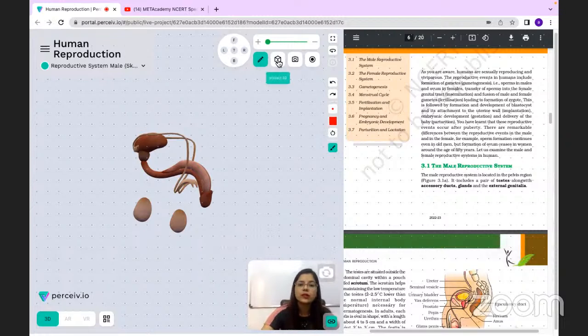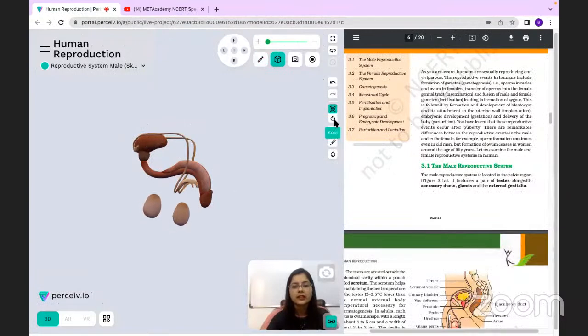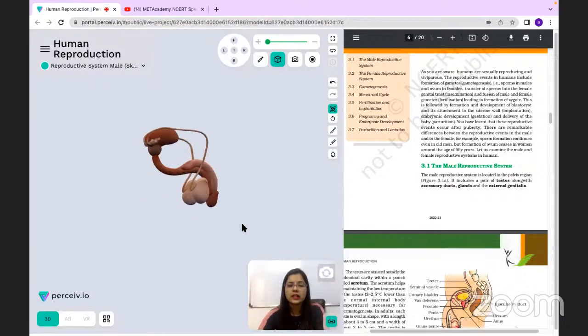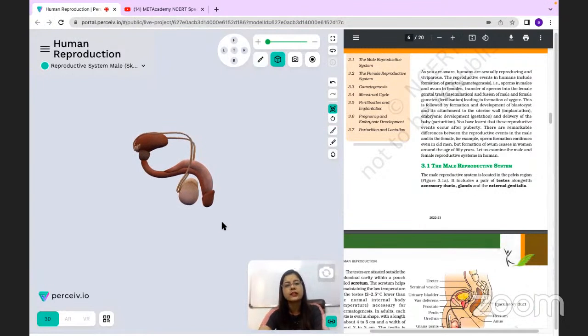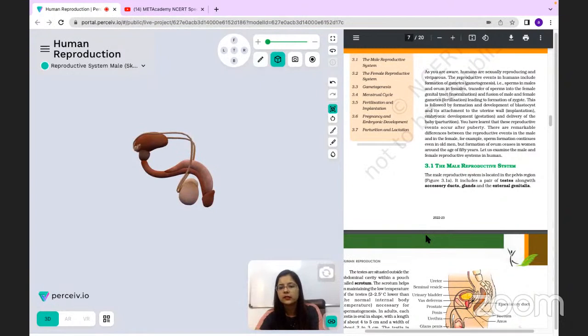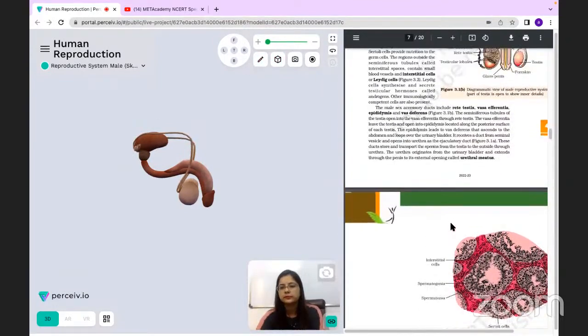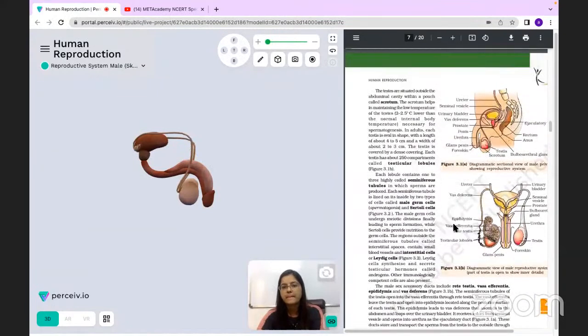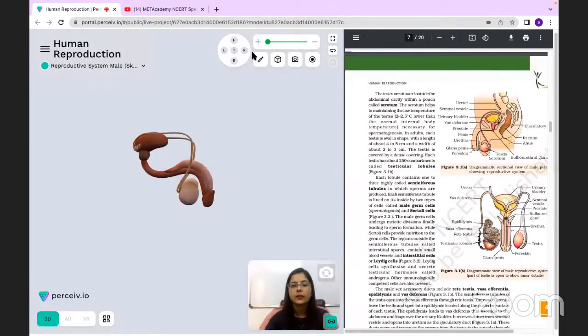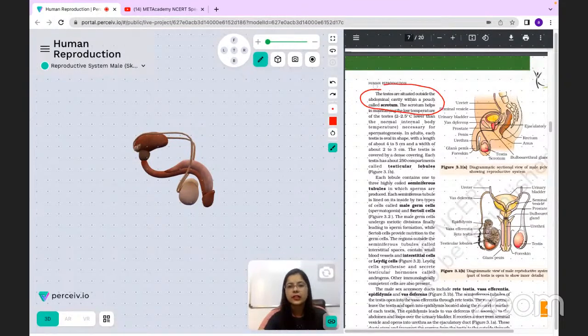Now testis का जो containment होता है, that means testis is primarily localized in a cavity or a sac-like structure which is called as scrotum. तो इसका containment आप देखेंगे ना, तो it usually is contained in the scrotum part. ठीक है. So if we just move into the content part like this, here. Yeah. All right. So you can see that the location of the testis is that it is usually contained in the scrotum. And why this testis is contained in the scrotum?